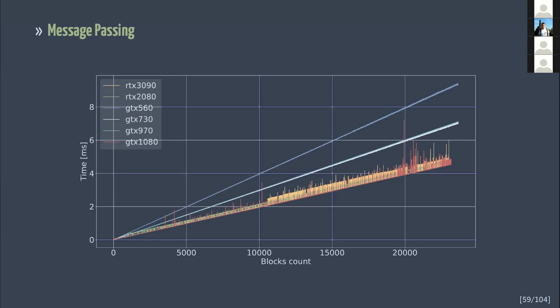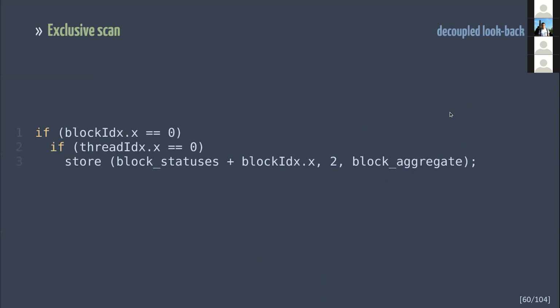So there is a question: is it possible to get the full code of single kernel scan? Yeah. So I'll publish all the source code soon, but until then, you are able to look at the CUB implementation. Effectively, there is an article about decoupled lookback. It's what I used to write mine. And CUB is published on GitHub, so yeah.